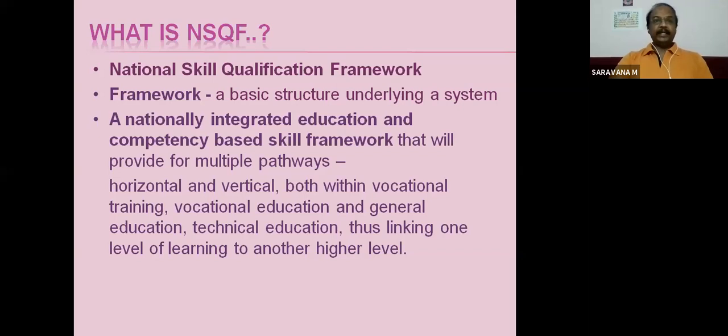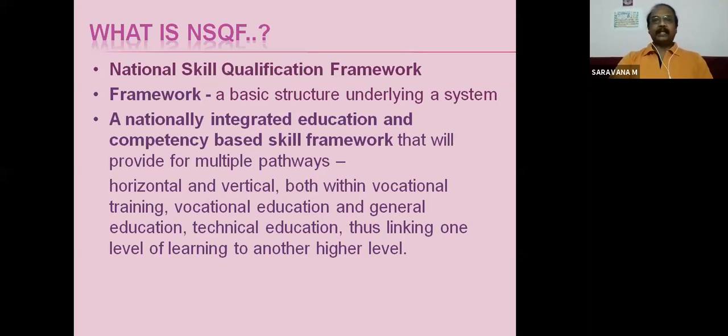And a nationally integrated, education-based skill framework that will provide for multiple pathways, that is horizontal and vertical, both within vocational training, vocational education, and general education, technical education, thus linking one level of learning to another higher level.